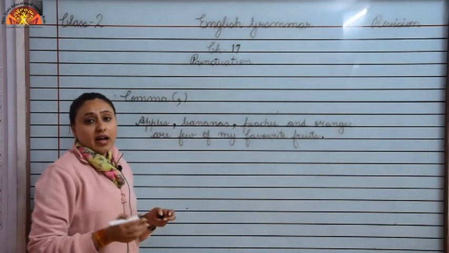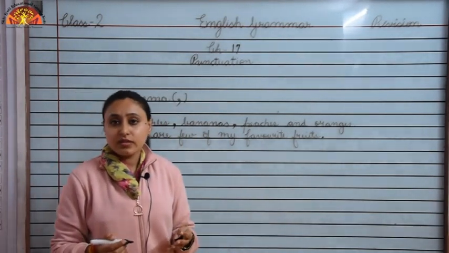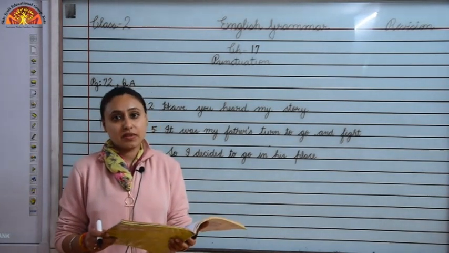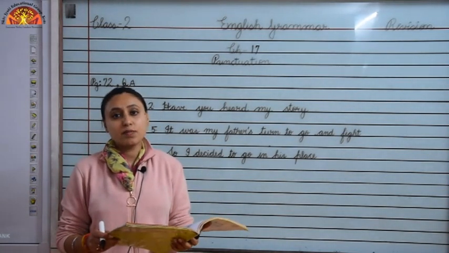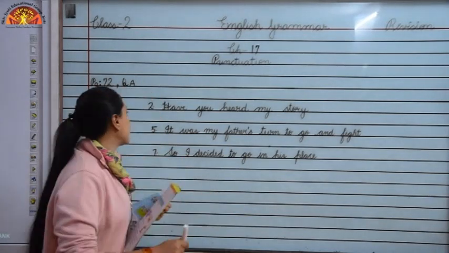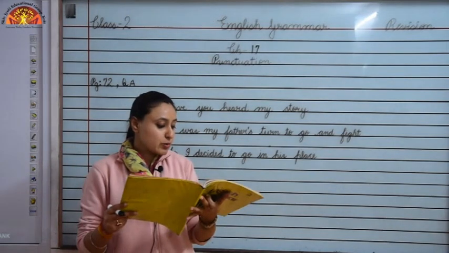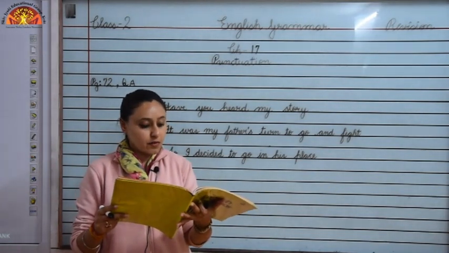So children, I hope you have understood this. Children, now we will revise bookwork of this chapter. So children, open your book, take out page number 72, question A. It is on page number 72. Question A is, use suitable punctuation marks in the following sentences.